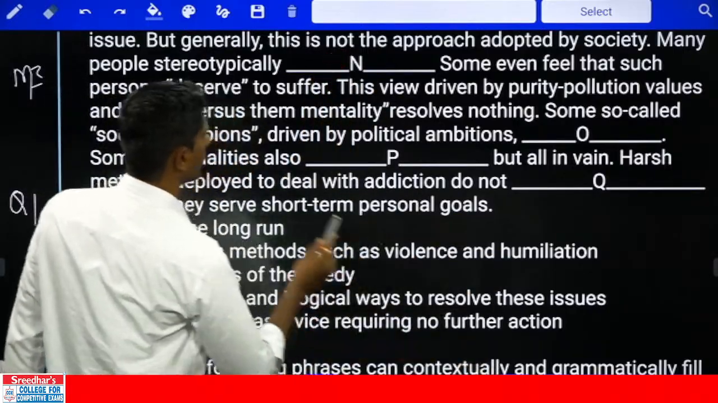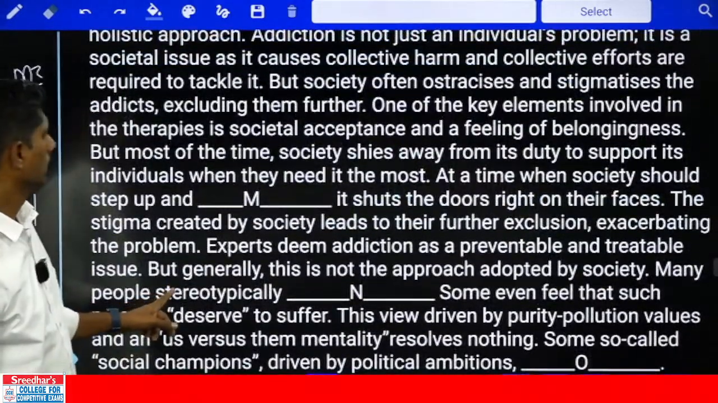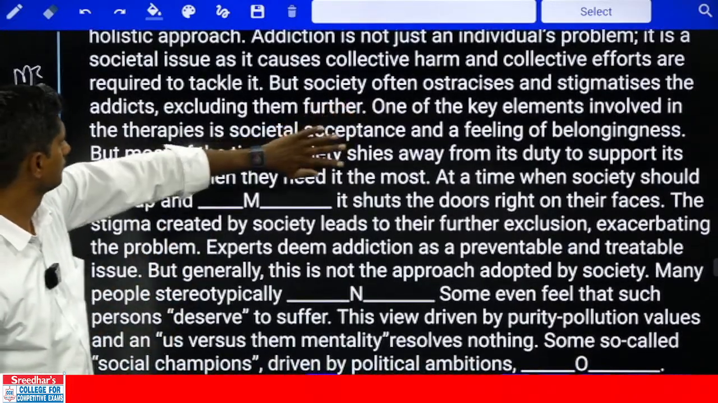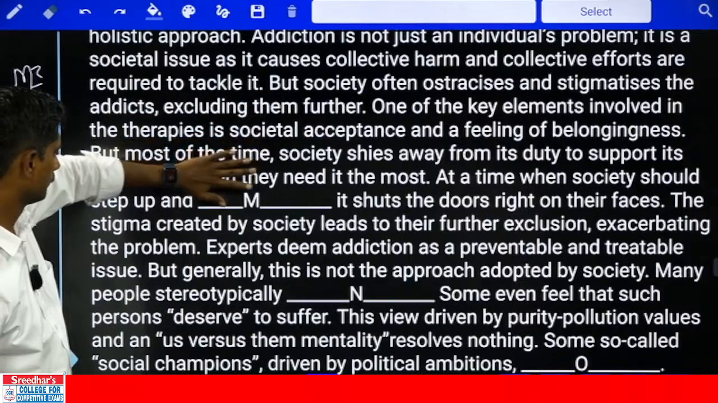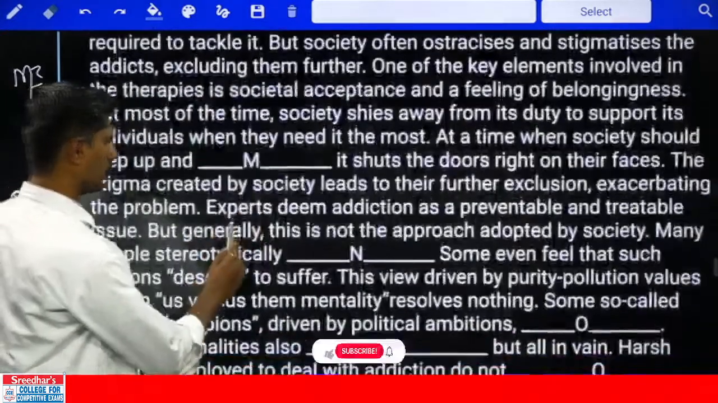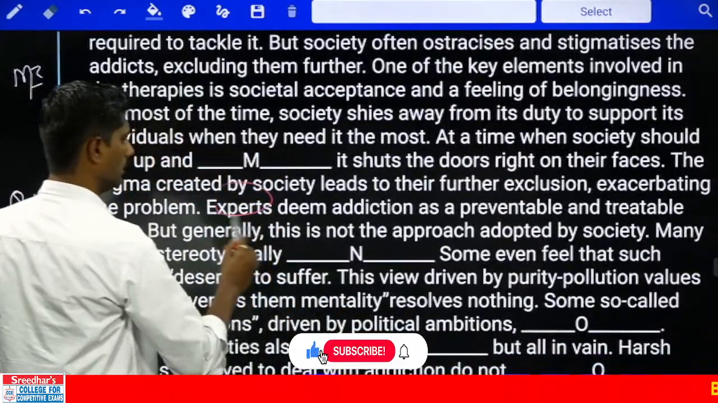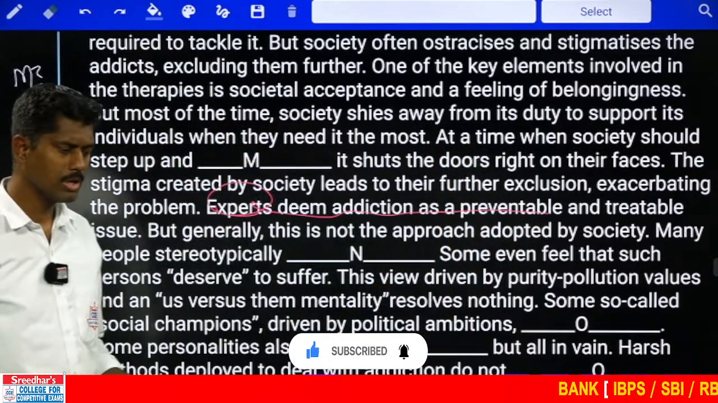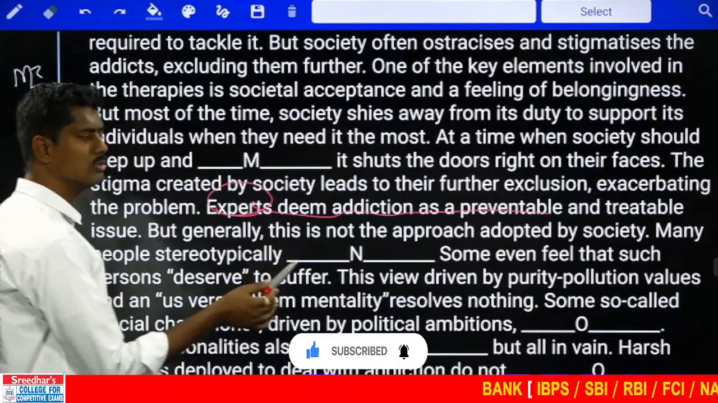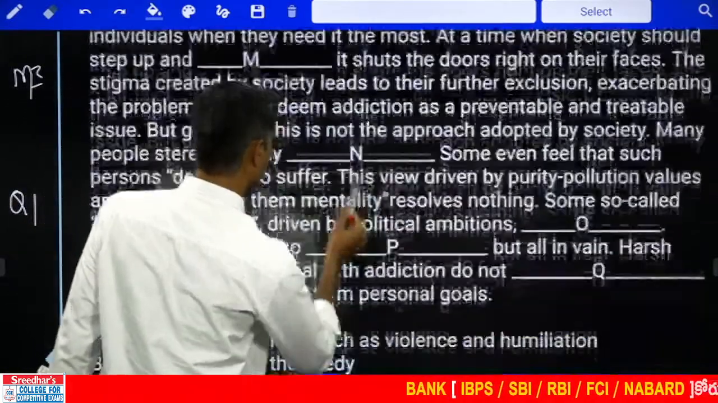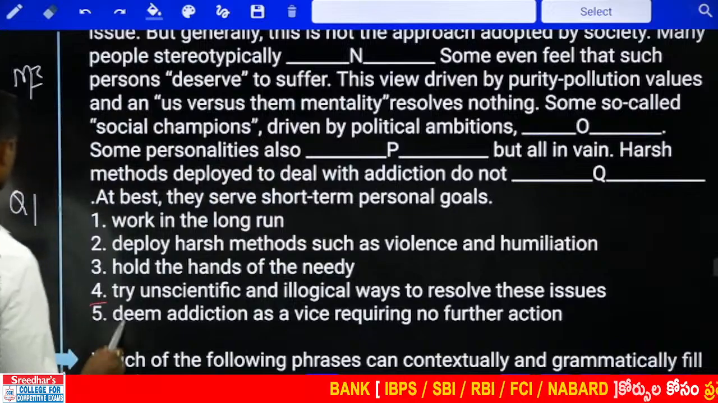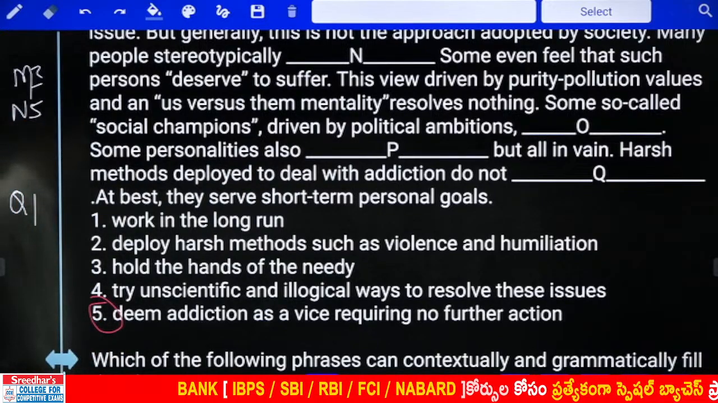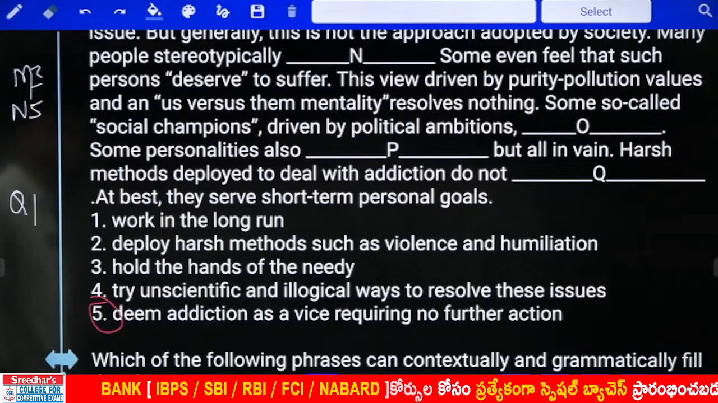Earlier experts, what were experts thinking? Earlier experts were thinking that addiction is a preventable treatment. Addiction can be treatable, but many people are thinking that it is not treatable. So therefore, in N place we can keep 5. What will come in O? What will come in P?